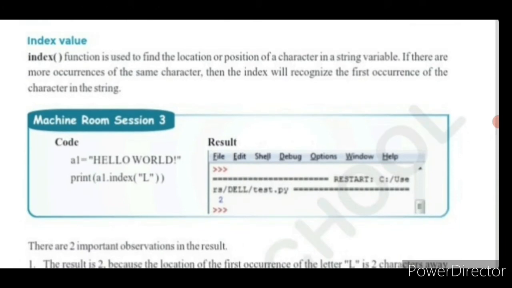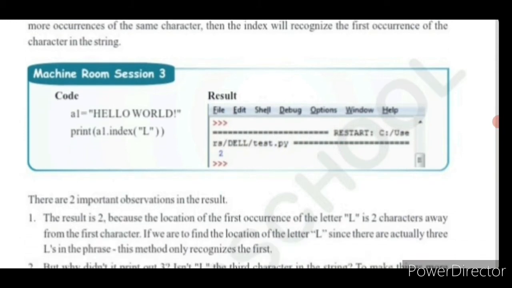Index within brackets, this is the syntax for the index. The index function is used to find the location or position of a character in a string variable. If there are more occurrences of the same character, then the index will recognize the first occurrence of the character in the string. Here see this example, A1 is a variable. Here it is going to store the string "hello world" in double quotes.